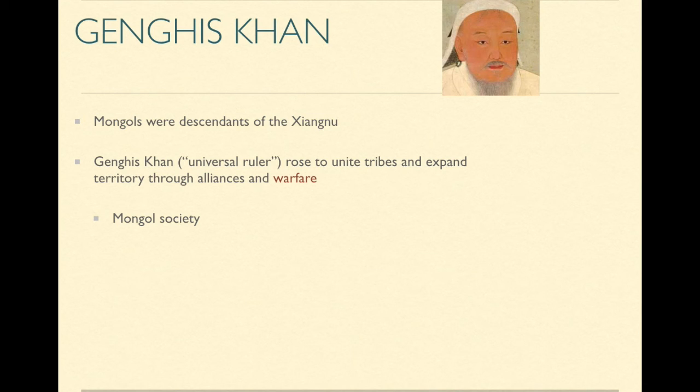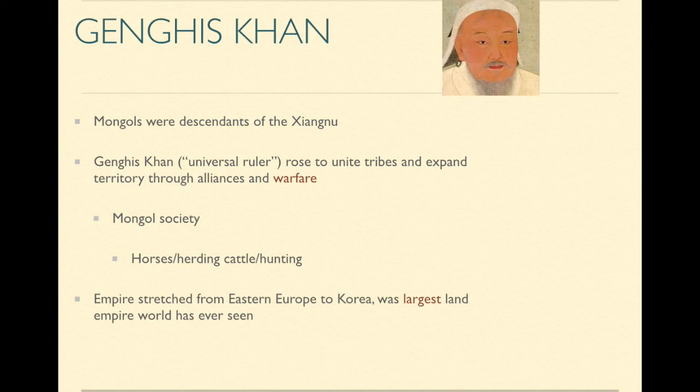So let's talk about Mongol society. Mongol society was really based on horses, herding cattle, and hunting. Their empire stretched from Eastern Europe to Korea and was the largest land empire the world has ever seen, even bigger than the Roman Empire.